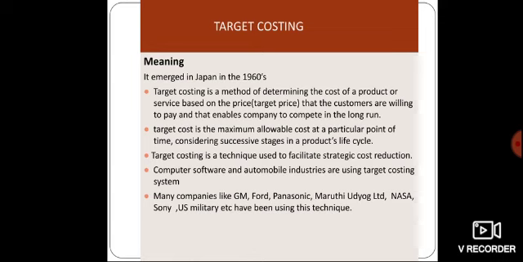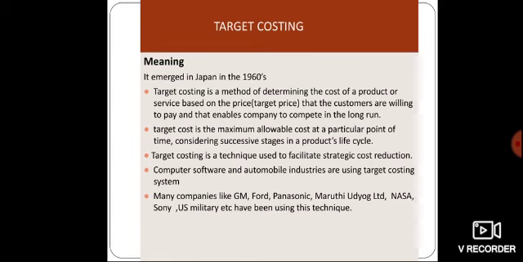For producing a product, a lot of costs are incurred. Variable cost, fixed cost, indirect and direct cost, and there are a lot of other costs as well. So the sum of all these costs should be the maximum allowable cost. That is the target cost. Target costing is a method of determining the maximum allowable cost of a product or service based on the market price.